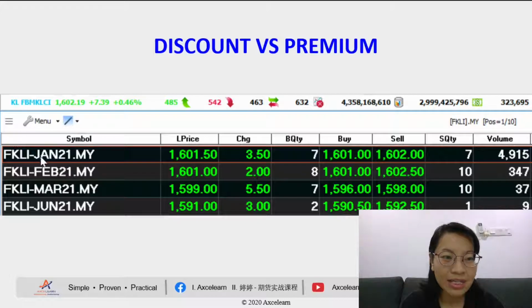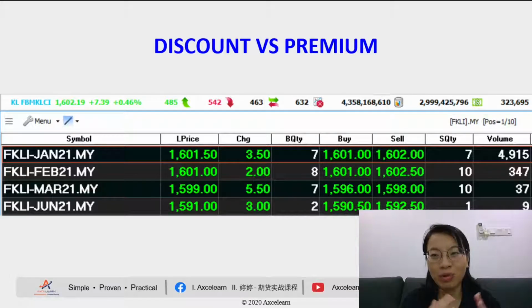If our FKLI discount is more than the usual range of 5 points, for example more than 10 points, 20 points, and sometimes even 30, 40, and 50 points, it has happened before. If the discount is huge, it indicates two things. First, the market is very weak. Second, in terms of sentiment, the market is very weak and considered bearish in a way.